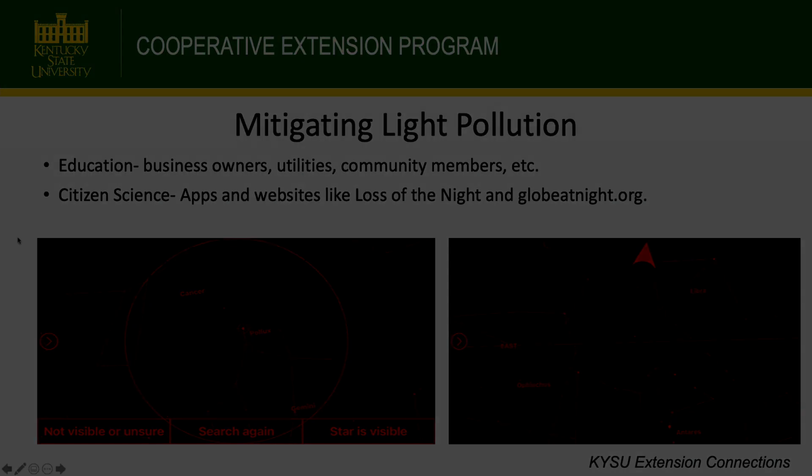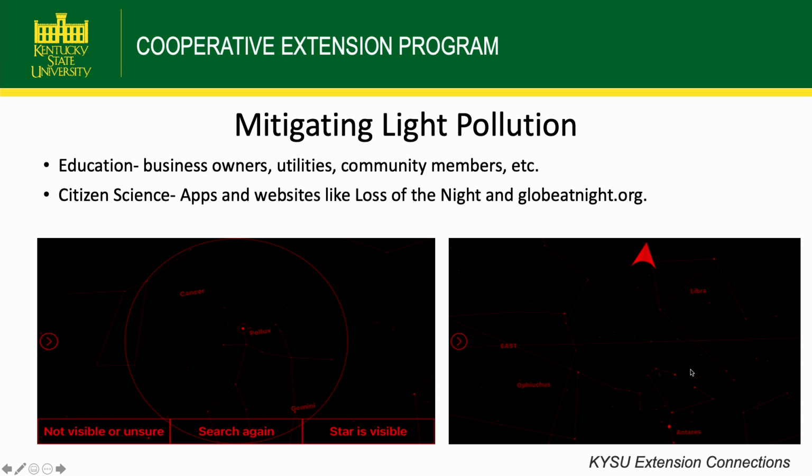These are screenshots that I've taken from my own phone using the Loss of the Night app. This app is really cool because you can take your phone outside, point it up at the sky, and it will guide you to where you should be able to see constellations. Then you tell the app whether what you're looking for is visible, and it helps build up a database to track how bad light pollution is and in what areas the light pollution is occurring.